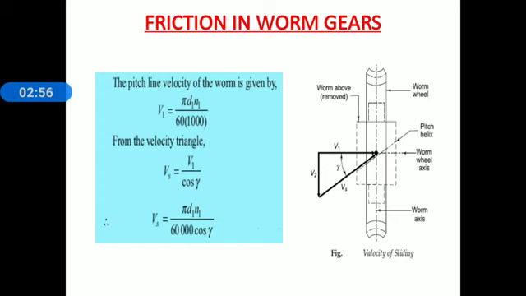We know the value of V1. V1 is the pitch line velocity of worm. That value we substitute in that relation, and we get the relation for rubbing velocity: Vs is equal to pi d1 n1 divided by 60,000 cos gamma.